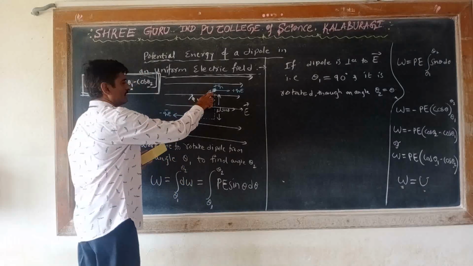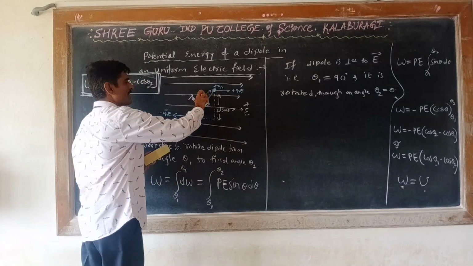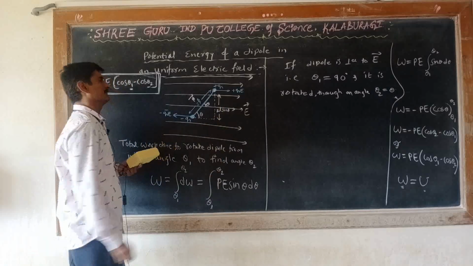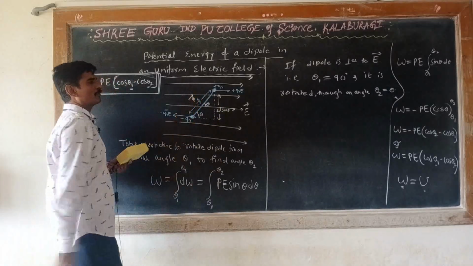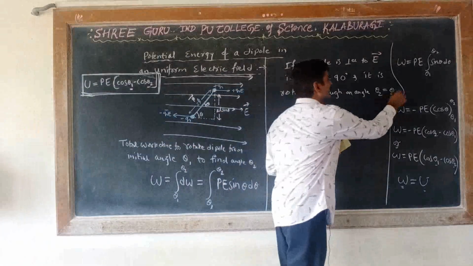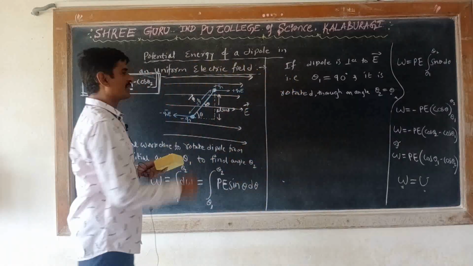Say we are taking the initial position of the dipole as perpendicular to the electric field, and then the dipole is rotated by an angle theta, then what will be the potential energy?